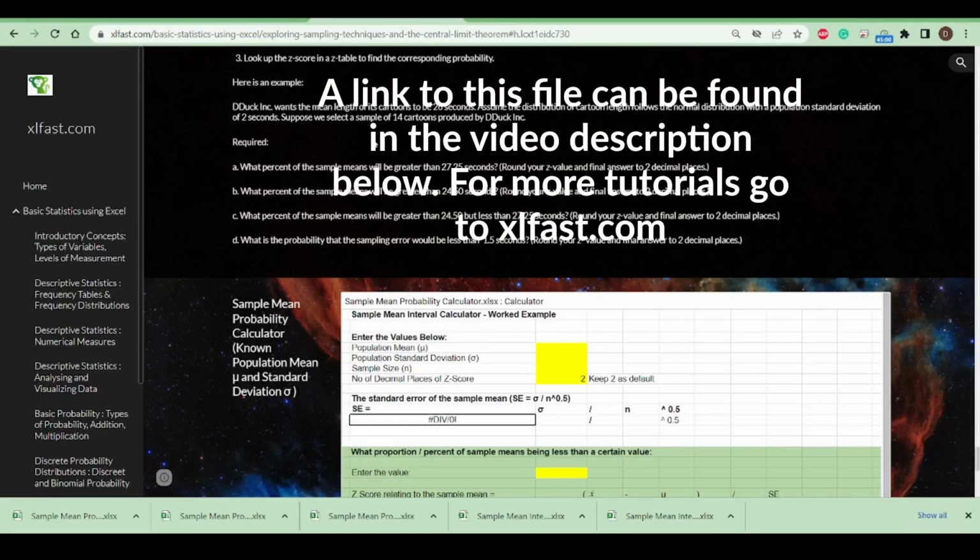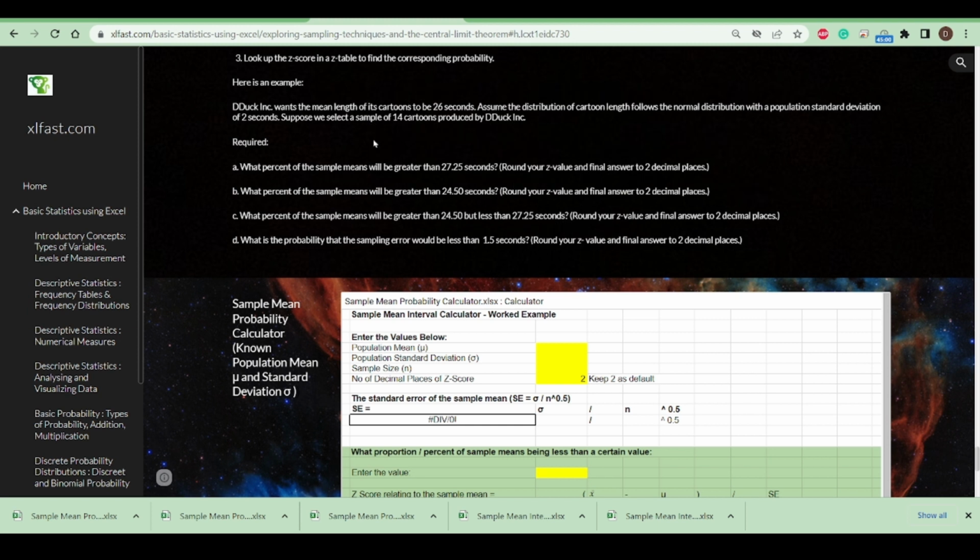In this video, we are going to look at the probabilities or proportions or percentages of sample means that we expect to be greater than a certain value or less than a certain value when we have a normally distributed population distribution, and we know what the population mean is, we know what the population standard deviation is, and we also know what our sample size is. So here goes, here's the example.